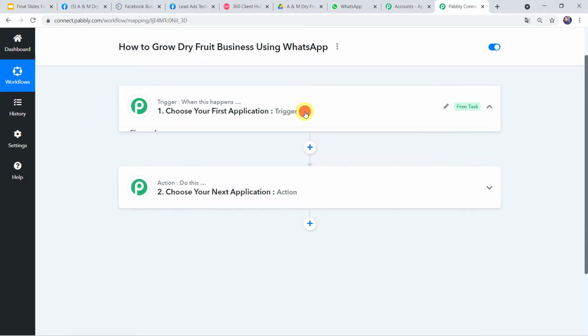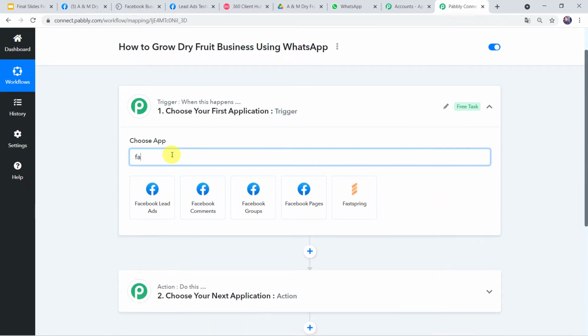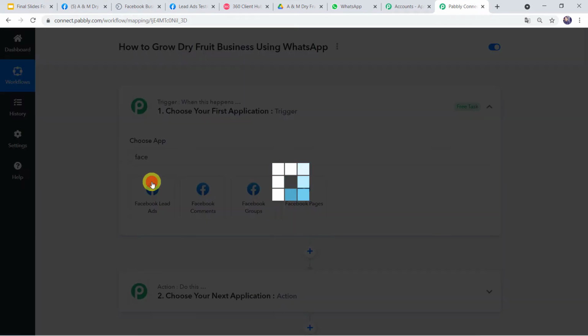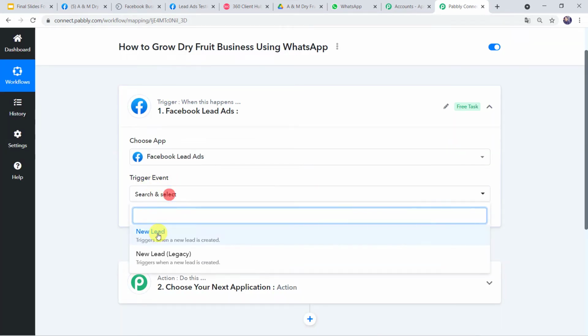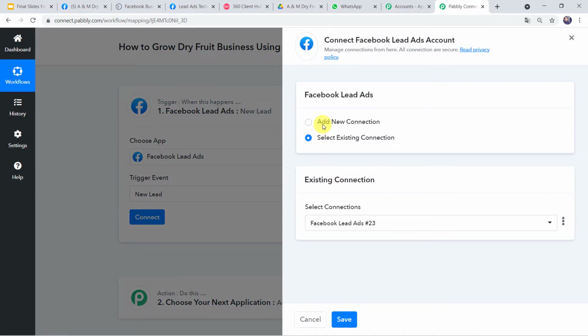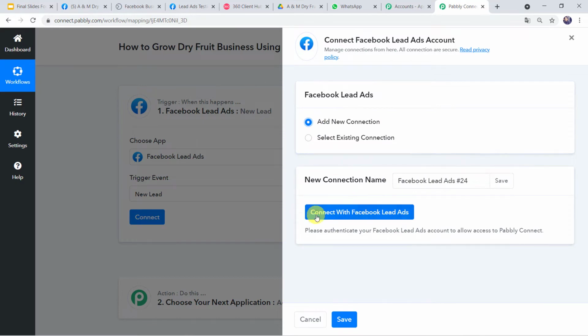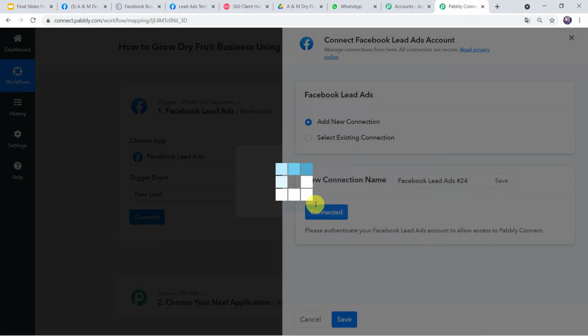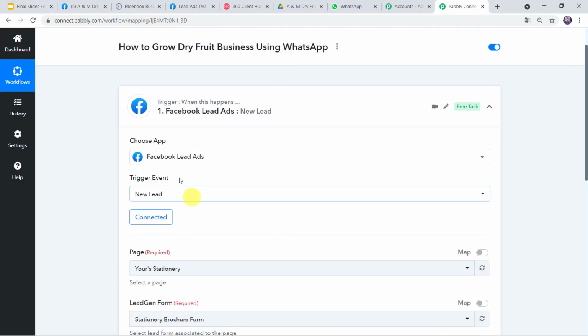So here in the trigger window, we have to select the application name as Facebook lead ads. In the trigger event, we have to select new lead. Let's click on connect. Here click on add new connection and click on connect with Facebook lead ads. Authorization successful. And now Facebook lead ads are connected to Pabbly Connect.